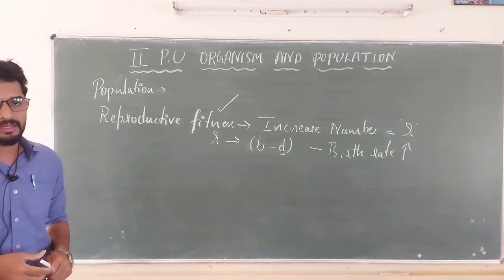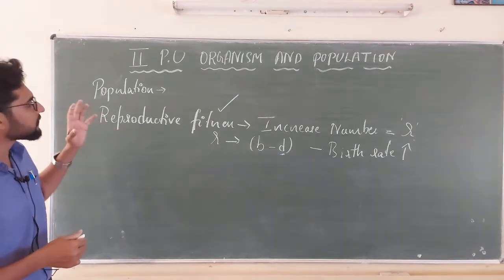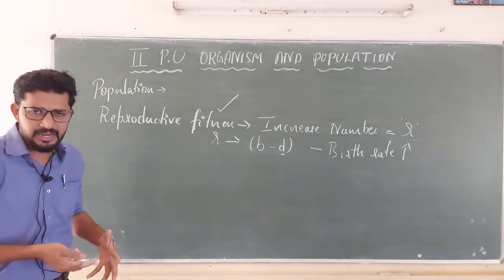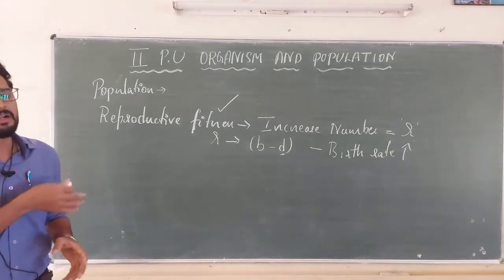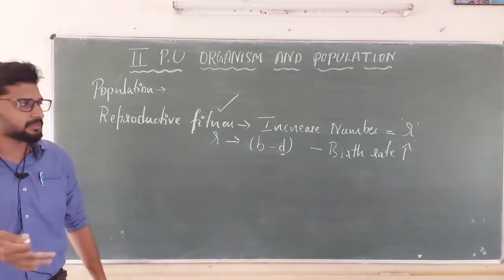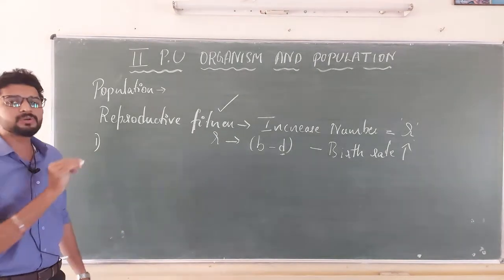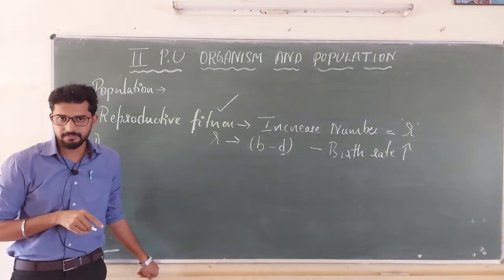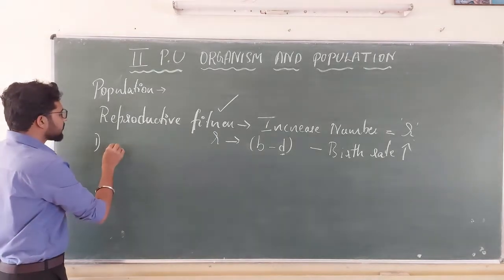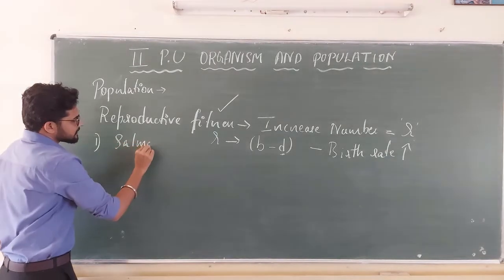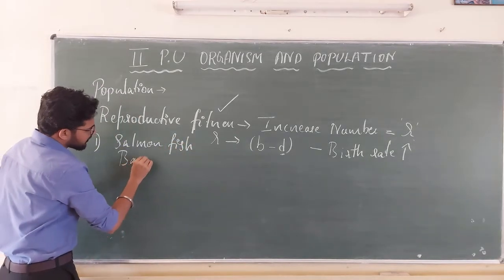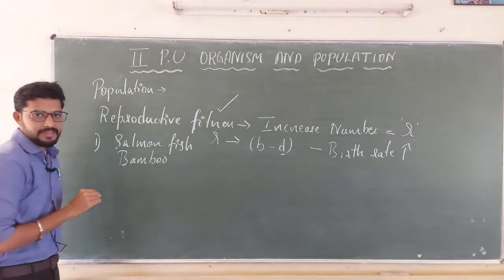My dear students, you must know that, because of reproductive fitness, R value and increasing birth rate, all is fine. But in our habitat we can see many scenarios. There are some organisms that can reproduce only once in their lifetime. For example, I can give you the salmon fish and even bamboo; they reproduce once in their lifetime.